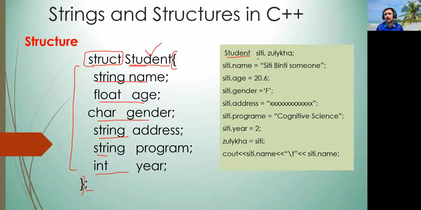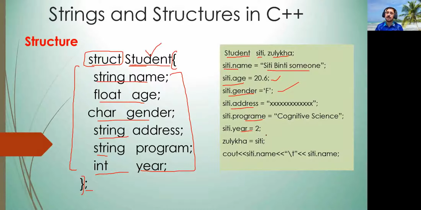You can define like this, for example, student Siti and let's suppose Zolaiha. So Siti dot name, you can access the individual members like this. These are called members of the structure. So ct.name, you can assign value, ct.age, assign value, ct.gender, assign value, address, program, year.